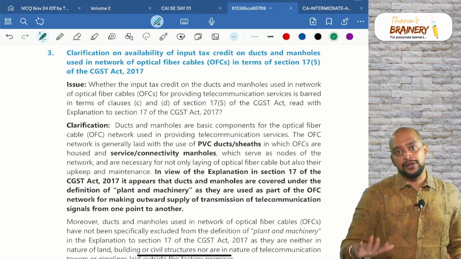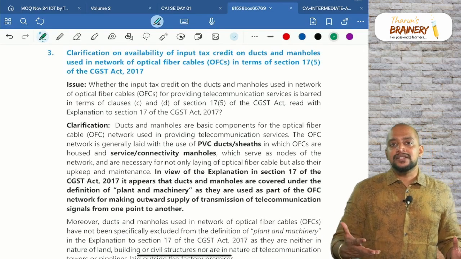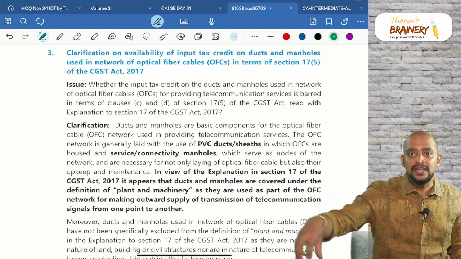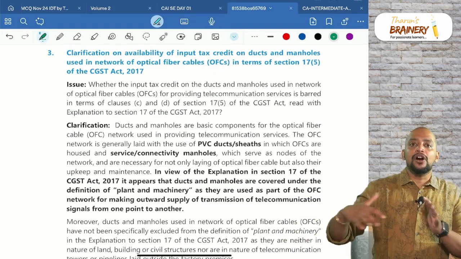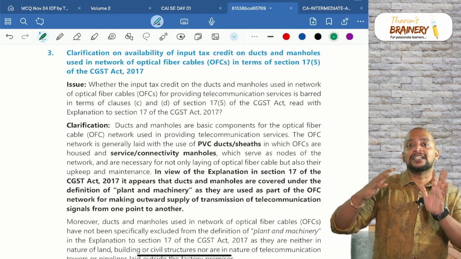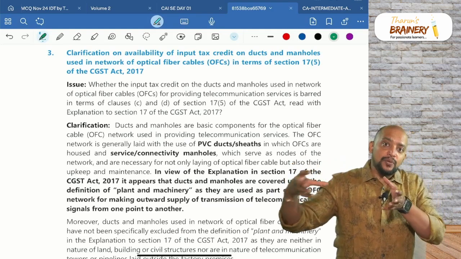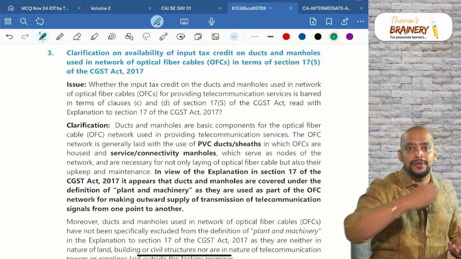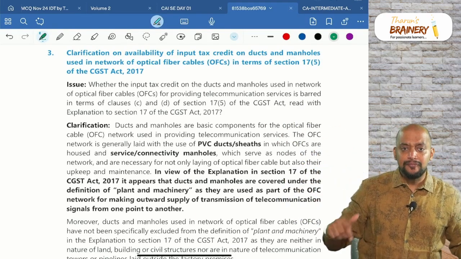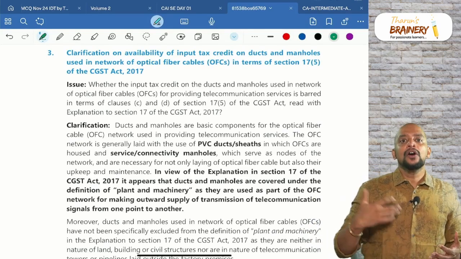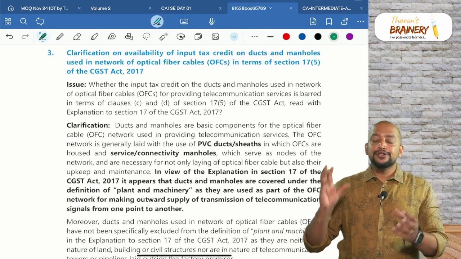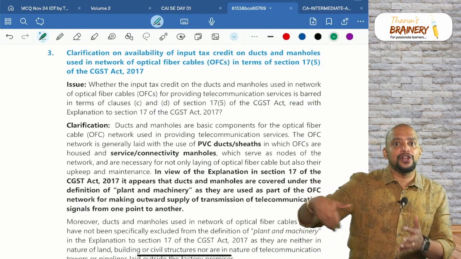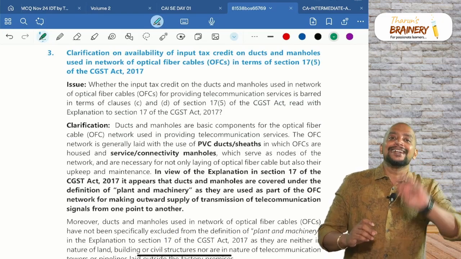Now what is the issue in this circular? Usually these telecom companies lay down the optical fibers. So optical fiber cables they lay down beneath the earth. For that they will be creating the manholes and duct pipes. These manholes and duct pipes will be made inside, and through that pipe only the optical fiber cable will be laid down, which will connect multiple areas so that the internet, broadband internet or fiber net internet and all can be provided. So for laying down this optical fiber cable, they are doing the construction of manholes and duct pipes. Can they take ITC or not?